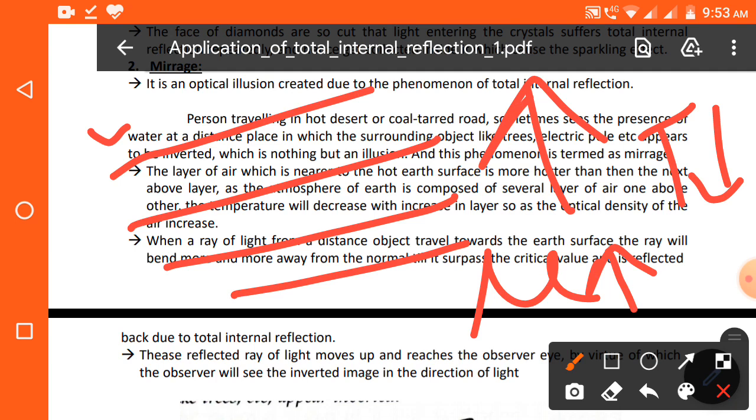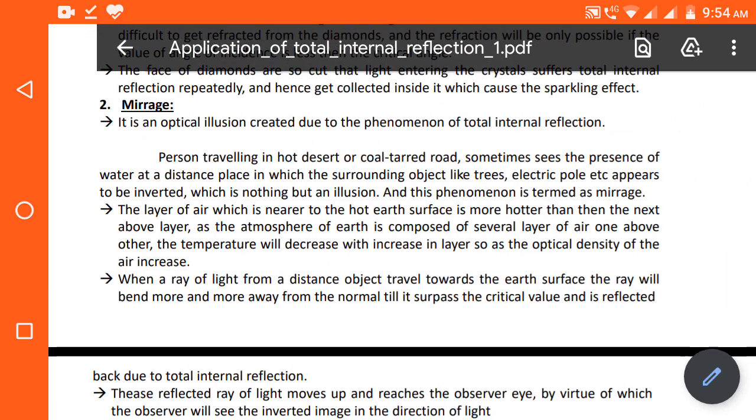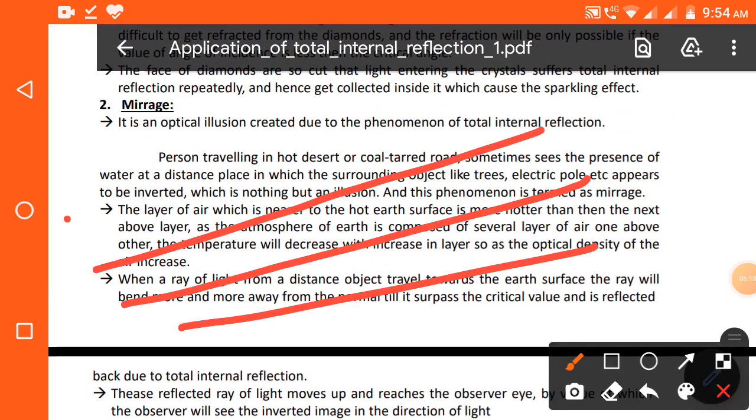If temperature is decreasing, the refractive index will increase, and hence the optical density will increase with increasing layer. That means the layer of air closer to the hotter surface has a lower refractive index than the upper layers.